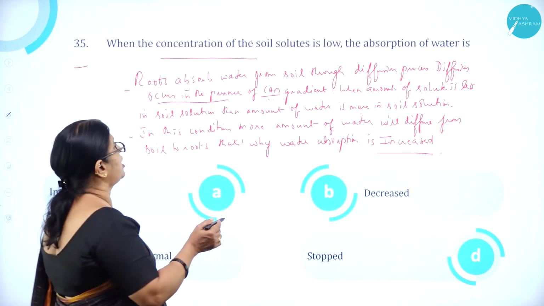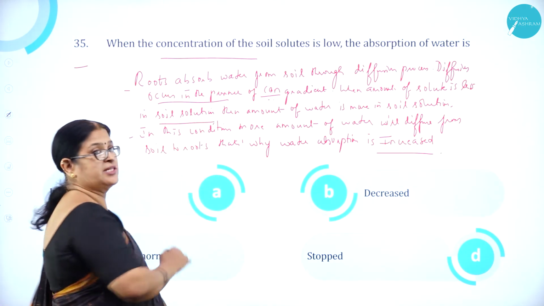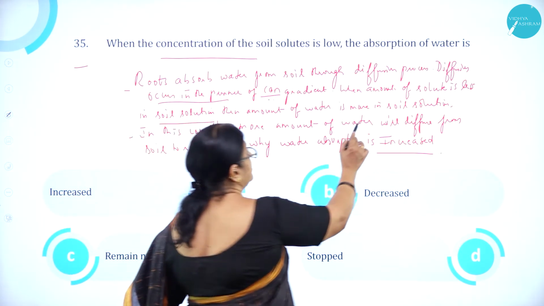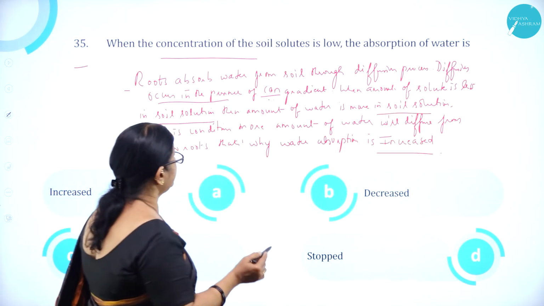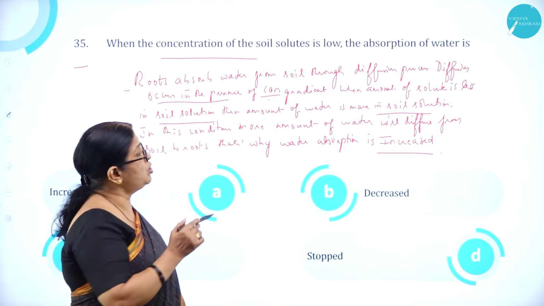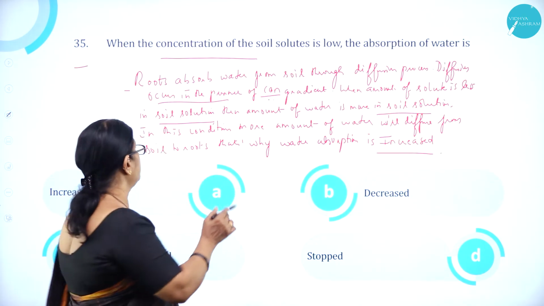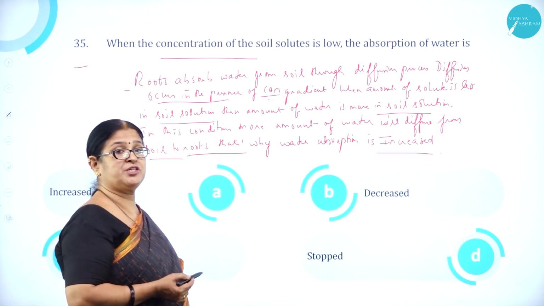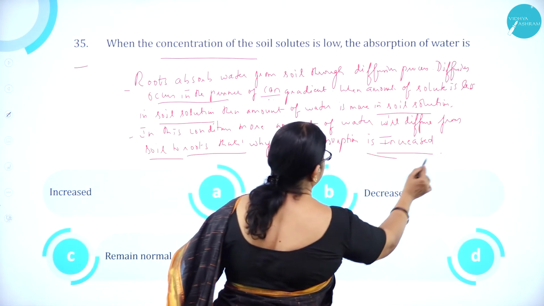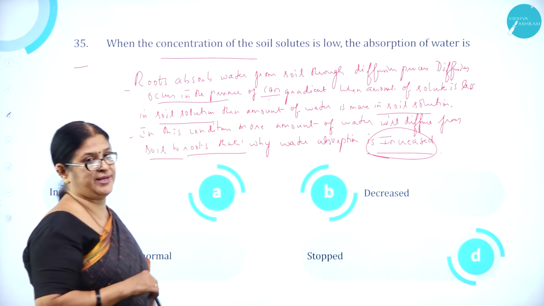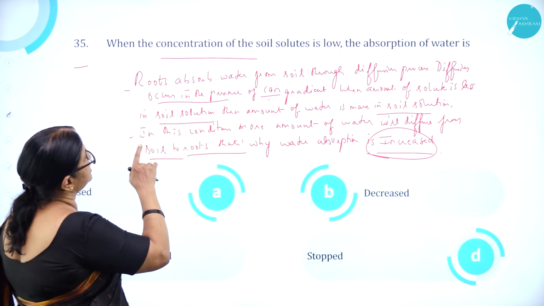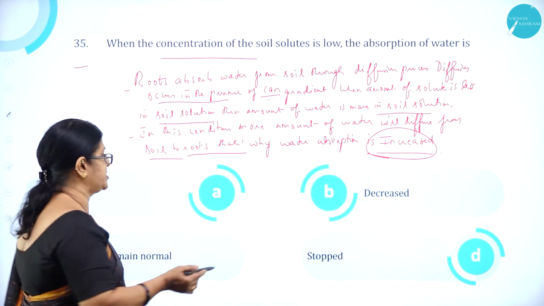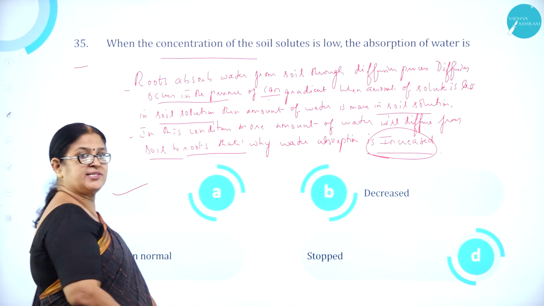When the amount of solute is less in the soil solution, then the amount of water is more in the soil solution. In this condition, more water will diffuse from soil to roots. That's why water absorption will be more. So water absorption is increased. So when the concentration of the soil solutes is low, the absorption of water is increased. So option A, increased, is correct.